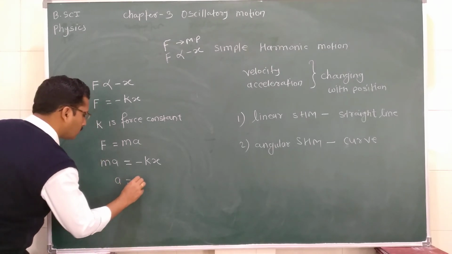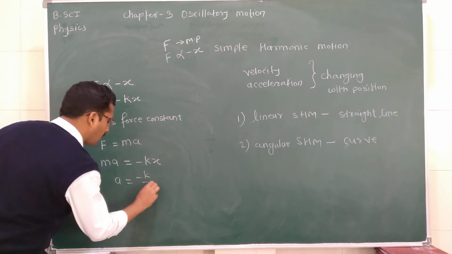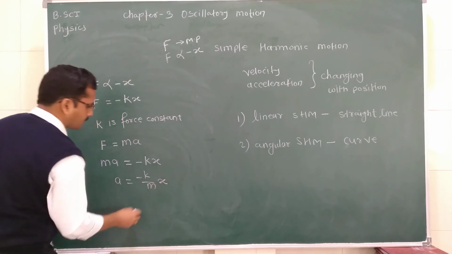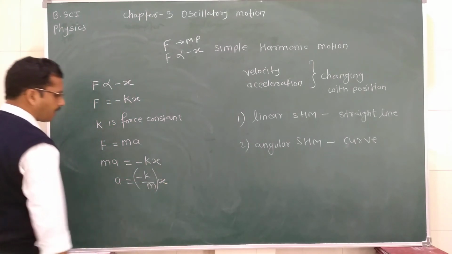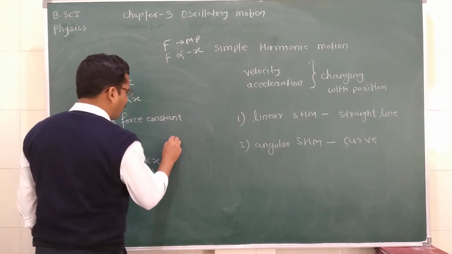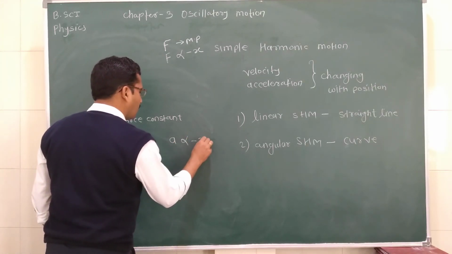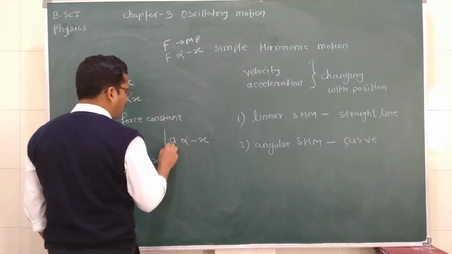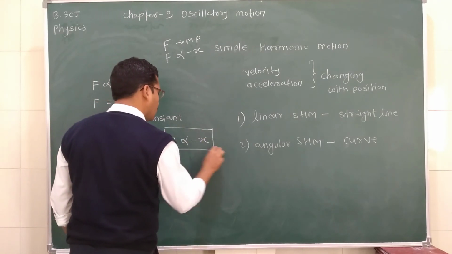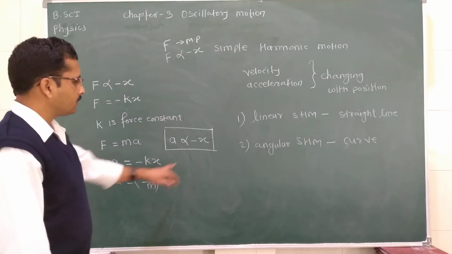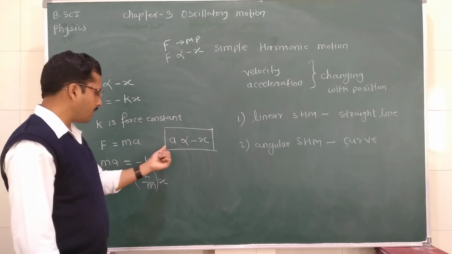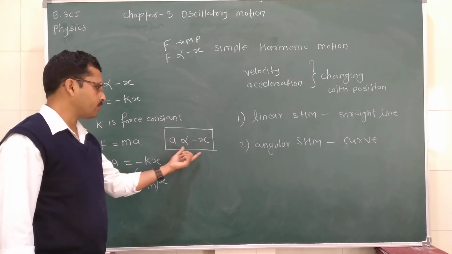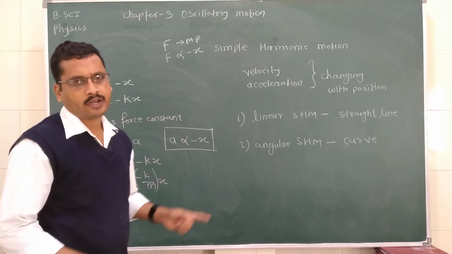So a is equal to minus k by m multiplied by x. The term in the bracket is a constant, so a is directly proportional to x, but again the minus sign indicates that the acceleration and displacement are oppositely directed.